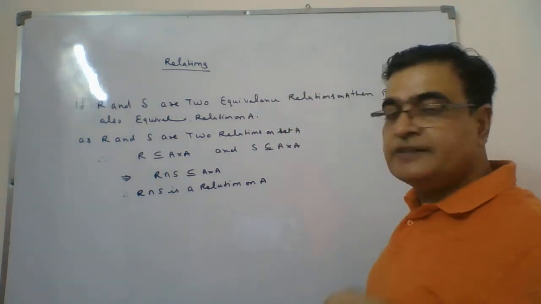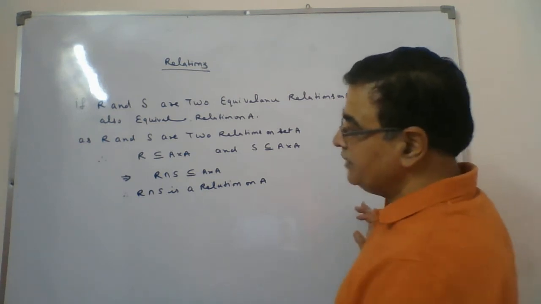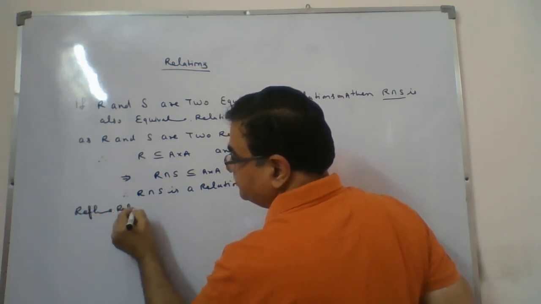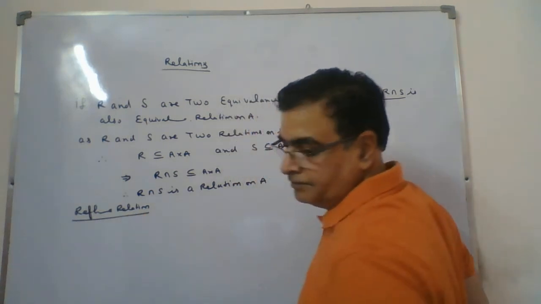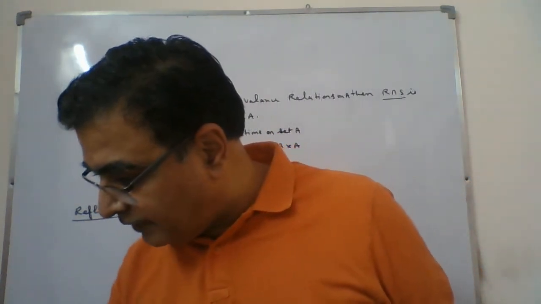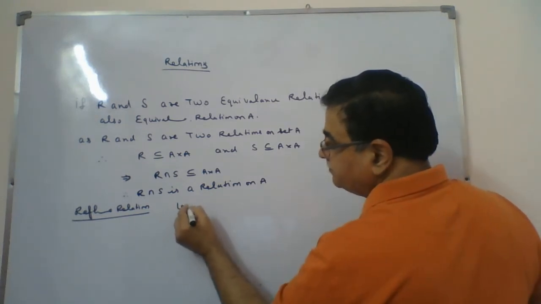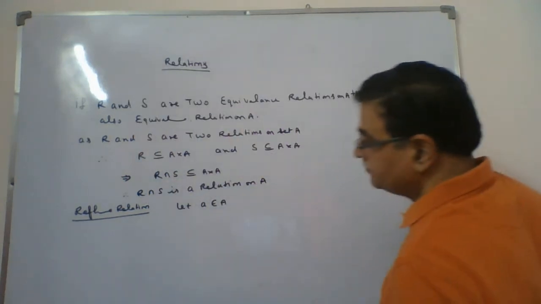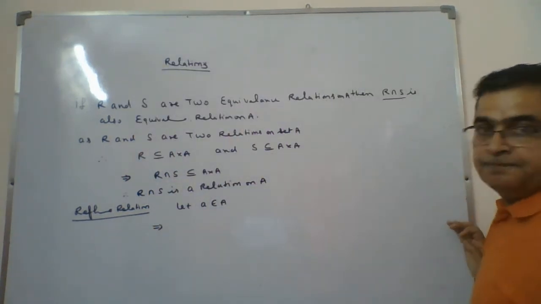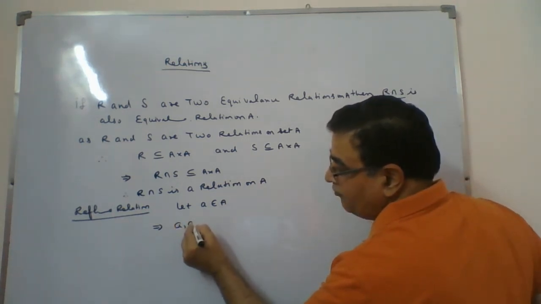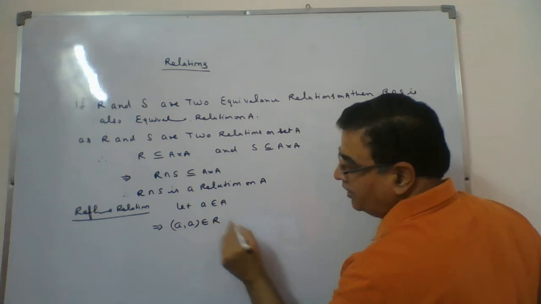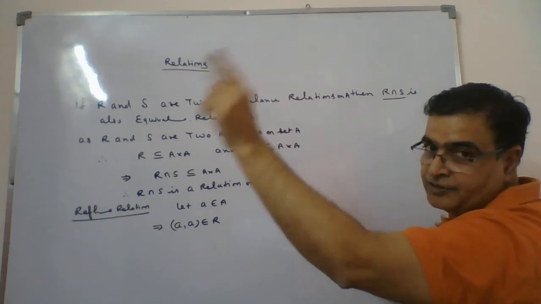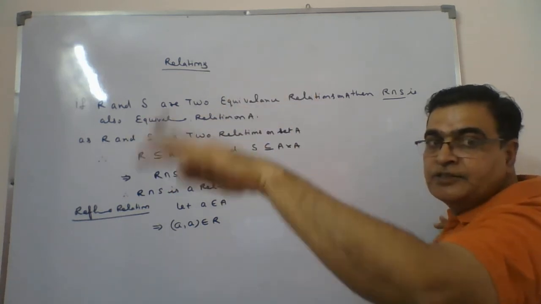Now coming to whether it is an equivalence relation or not, for that we start with the reflexive property. In reflexive, we start with: let a be any element, let a belongs to A. This implies a will be a member of R because R is a reflexive relation. Equivalence is given, and equivalence means reflexive, symmetric, transitive. S is also an equivalence, so reflexive, symmetric, transitive.